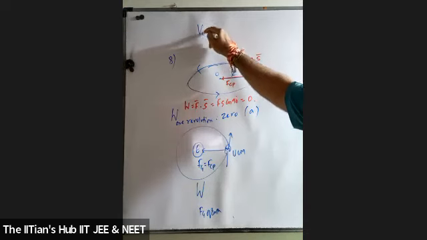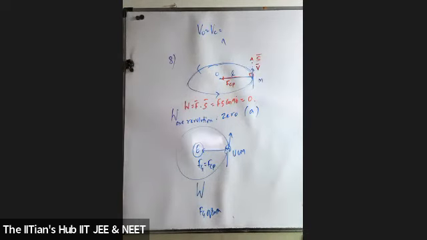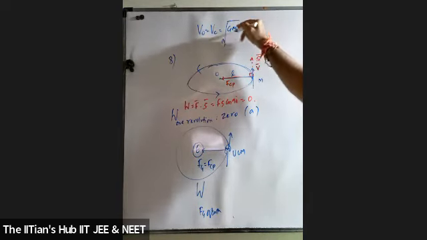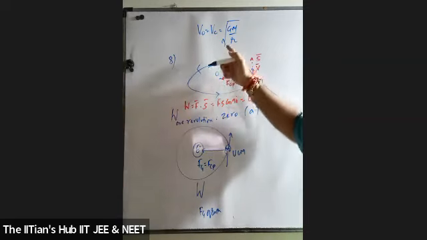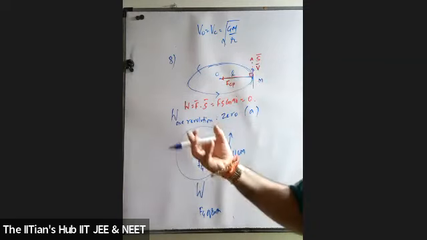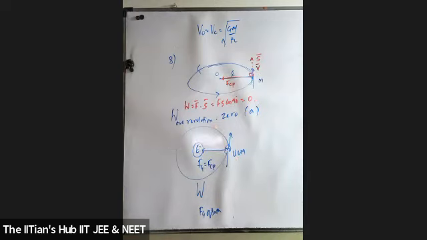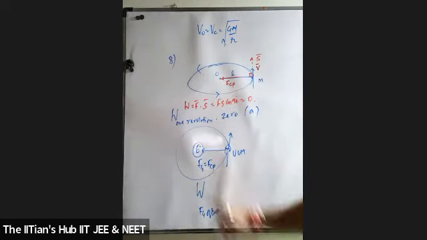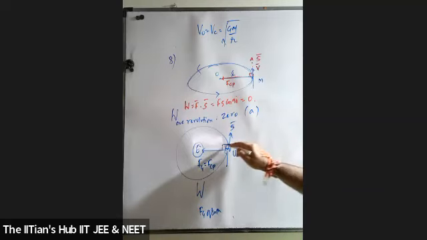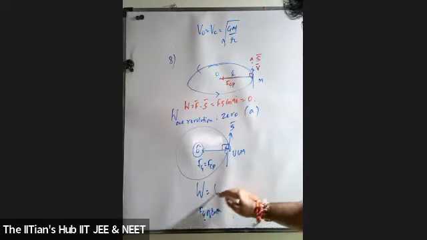I've given you the formula for orbital velocity. Anybody knows the formula for orbital velocity or critical velocity? Tell me, students. I've done it in circular motion. Forgot. Under root GM by small r, where r is the radius of the circular path. Students, these are the mathematical relations in your module. A part of gravitation is included in circular motion, and I have already derived this. The centripetal force is provided by the force of gravitation. How is the displacement tangential? What is the angle formed between them? 90. So what is the work done by the gravitational force of the earth?